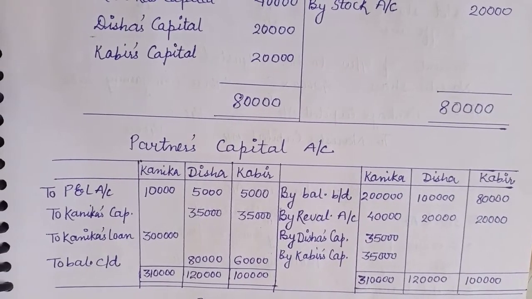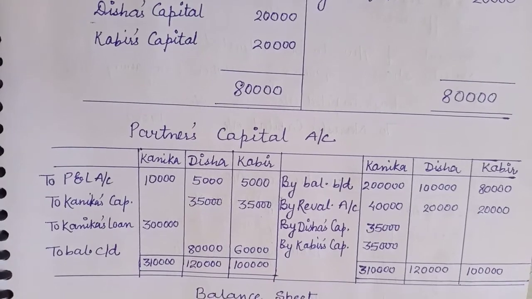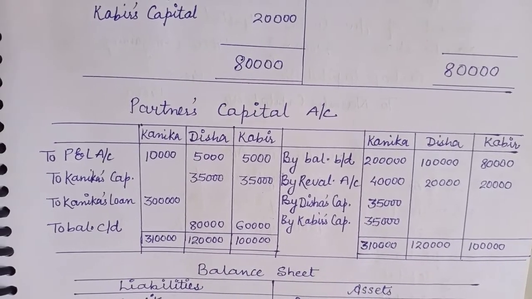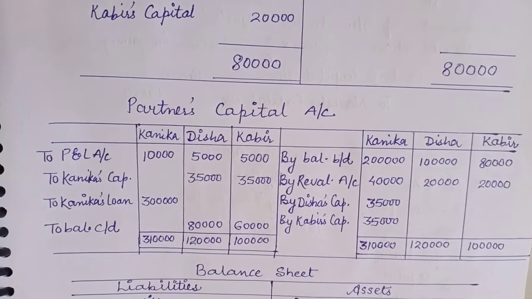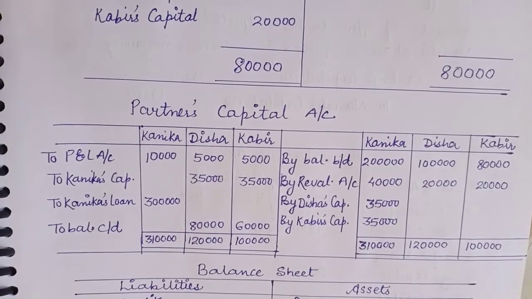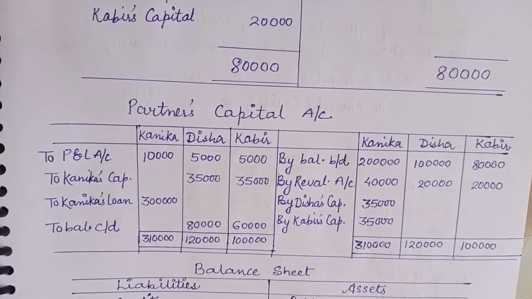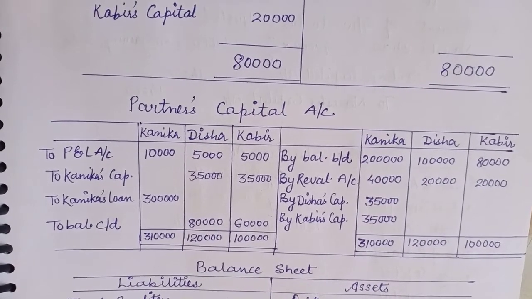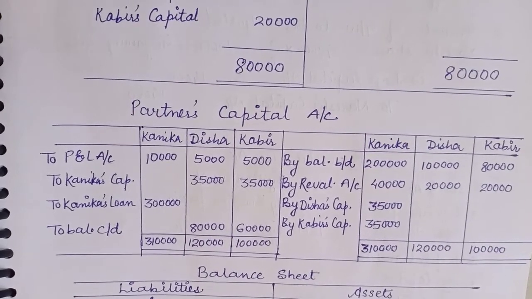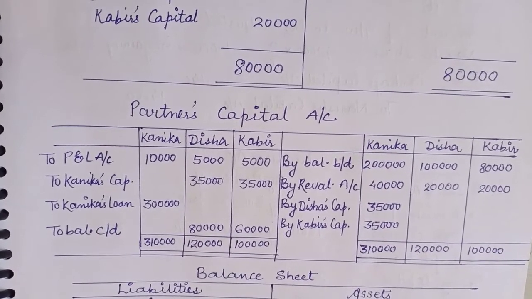Now out of 1,40,000, what will be the share of Kanika? So that will be 2 upon 4. So that will give us how much? Again 70,000. So that 70,000 of Kanika's share of goodwill will be adjusted through the capital accounts of Disha and Kabir in their gaining ratio. Nothing is written, so it is equally.